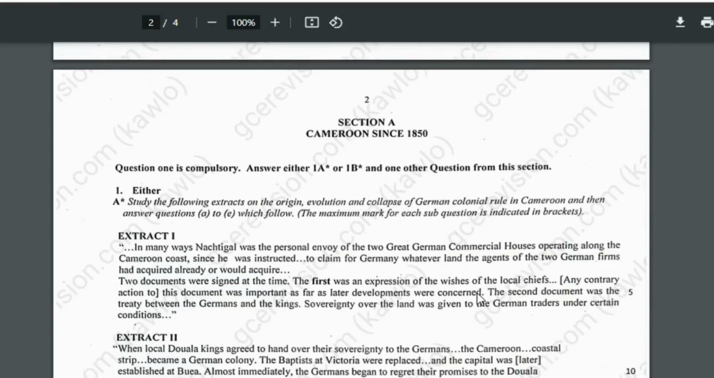Okay, so question one is compulsory. Answer either 1A or 1B and one other question from this section. Question one says: study the following extracts on the origin, evolution, and collapse of German colonial rule in Cameroon, and then answer questions A to E which follow. The maximum mark for each sub-question is indicated in brackets.